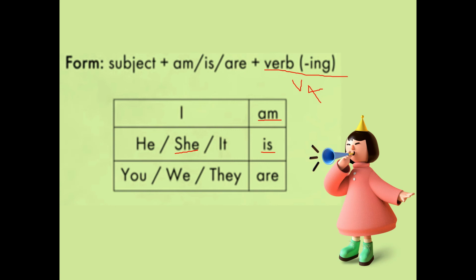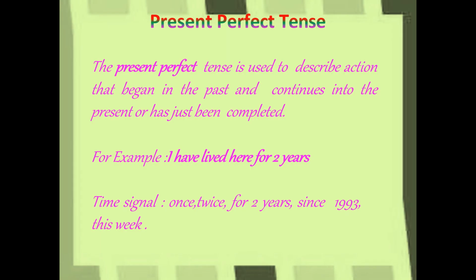Now we'll go for next. Present perfect tense. The present perfect tense is used to describe an action that began in the past and continues into the present or has just been completed. I have lived here for 2 years. Here, describe an action that began in the past and it continues in the present or just has been completed. Already the action done and continues. Those kind and has just completed also, those actions also we can say in the perfect tense.